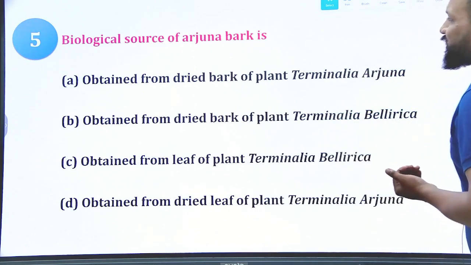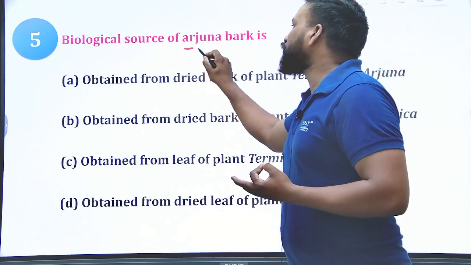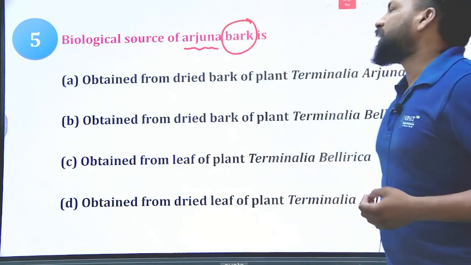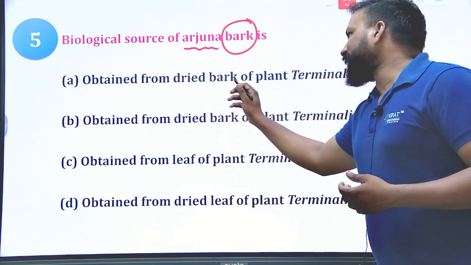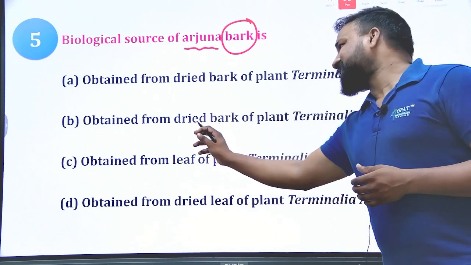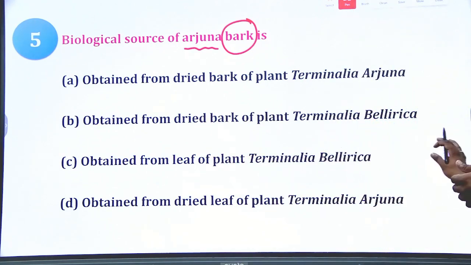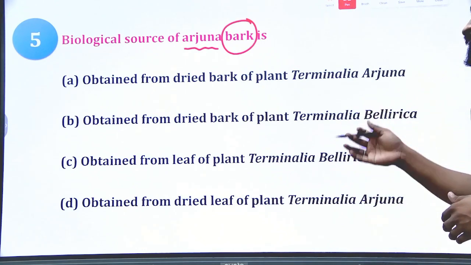Next question of this series. The biological source of Arjuna bark. Try to remember the right answer. Option A, B, C or D. It is obtained from the dried bark of the plant Terminalia arjuna. It is obtained from the dried bark of the plant Terminalia bellirica. It is obtained from the leaf of Terminalia bellirica, and it is obtained from the dried leaf of Terminalia arjuna.